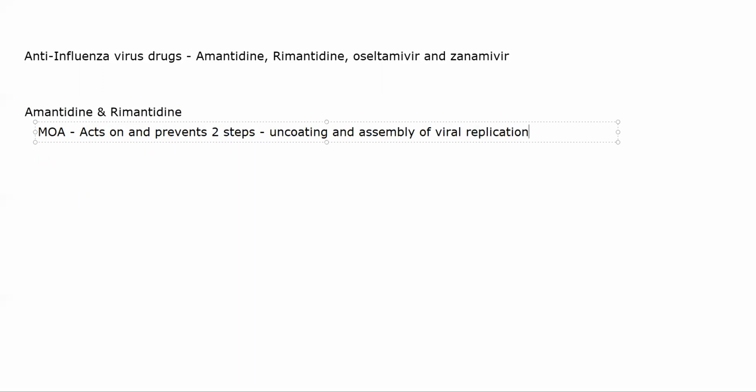Meaning no new viruses are found, you will be able to control the viral infection. Okay, now specifically coming to PK of the drugs, pharmacokinetics, these are absorbed well orally. Oral absorption is good. They get excreted unchanged, meaning these are also not undergoing